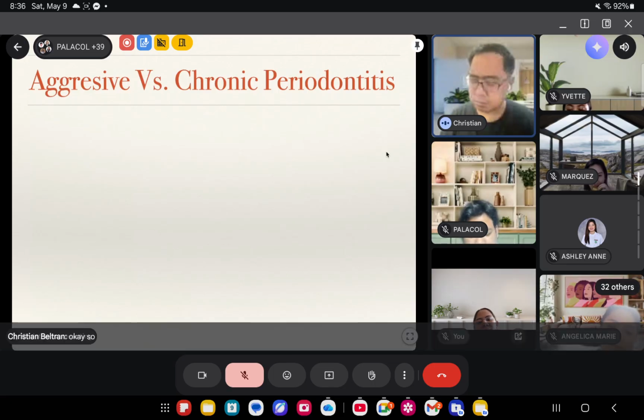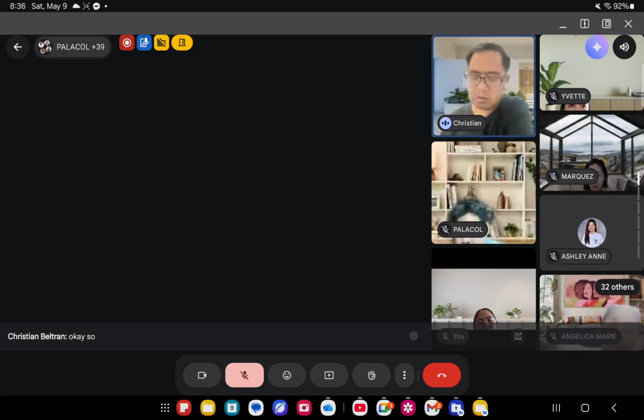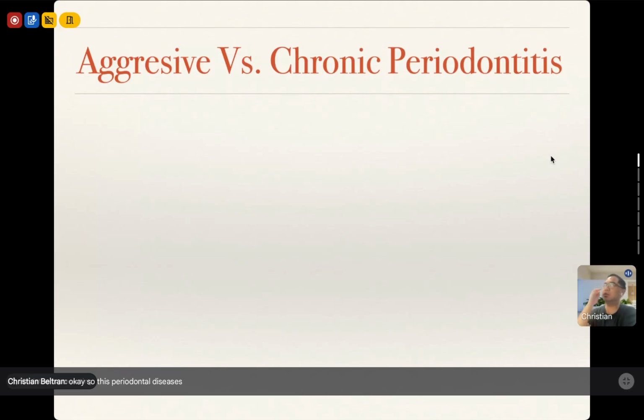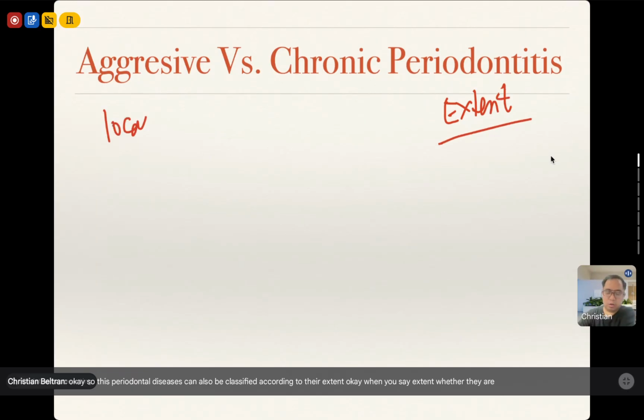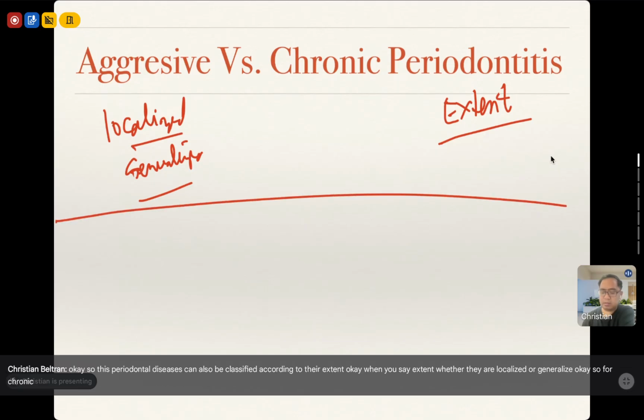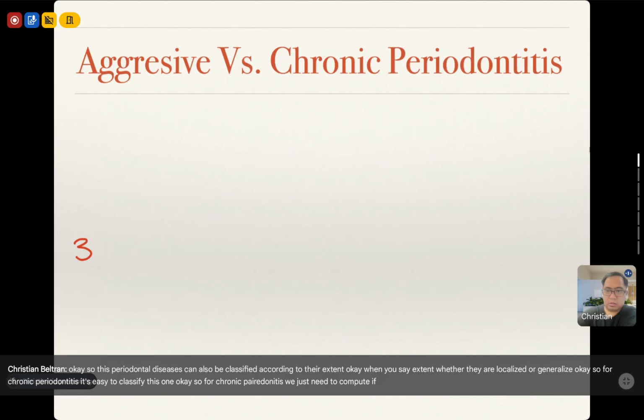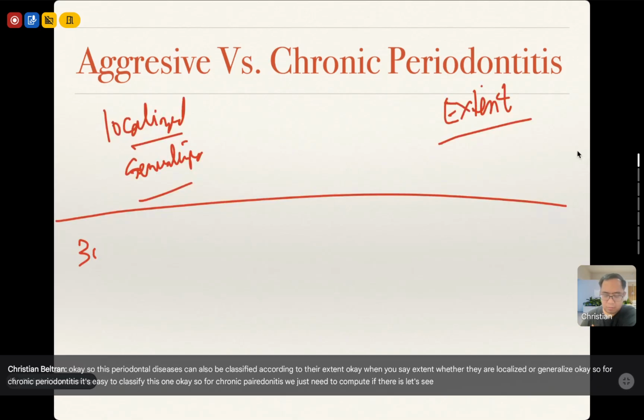Okay, so these periodontal diseases can also be classified according to their extent. Okay, when you say extent, whether they are localized or generalized. Okay, so for chronic periodontitis, it's easy to classify this one. You just need to compute if there's a 30%. Okay, that's what you need to remember.